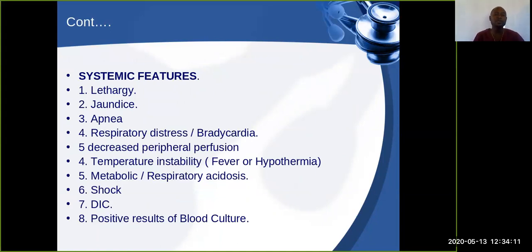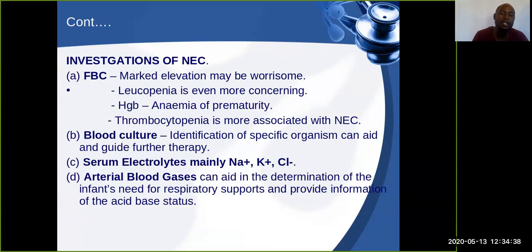If you look at the systemic features of presentation, this is where there are high chances that this infant may present with shock. There may also be metabolic issues like respiratory acidosis. There is also temperature instability. There may be fever or hypothermia. There is also decreased perfusion. Also, you find that there is a positive blood culture.